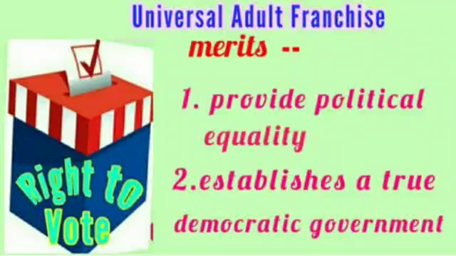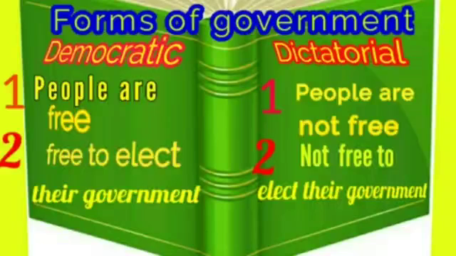And what are the merits of this? First is to provide political equality. Second is it establishes a true democratic government. So these two are the merits of universal adult franchise. Now the next topic that we are going to revise is the forms of government. Children, there are two forms of government: democratic government and dictatorial government. So first we'll revise the democratic government.